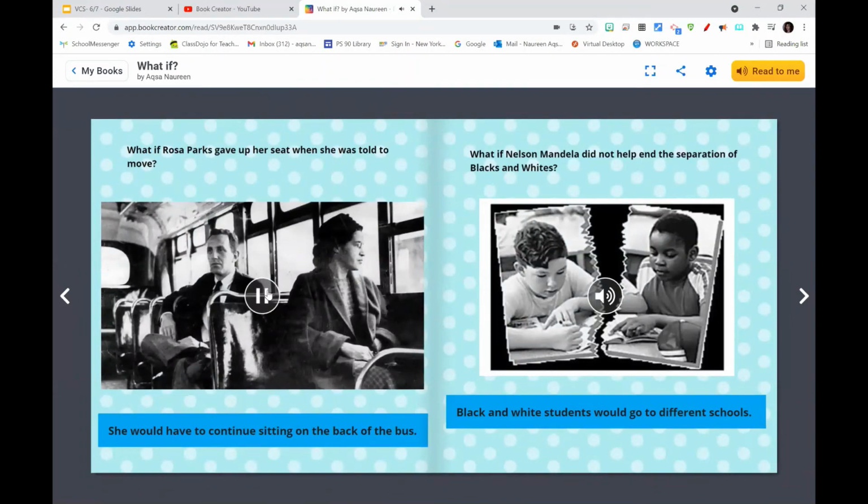What if Rosa Parks gave up her seat when she was told to move? She would have to continue sitting on the back of the bus. What if Nelson Mandela did not help end the separation of blacks and whites? Black and white students would go to different schools.